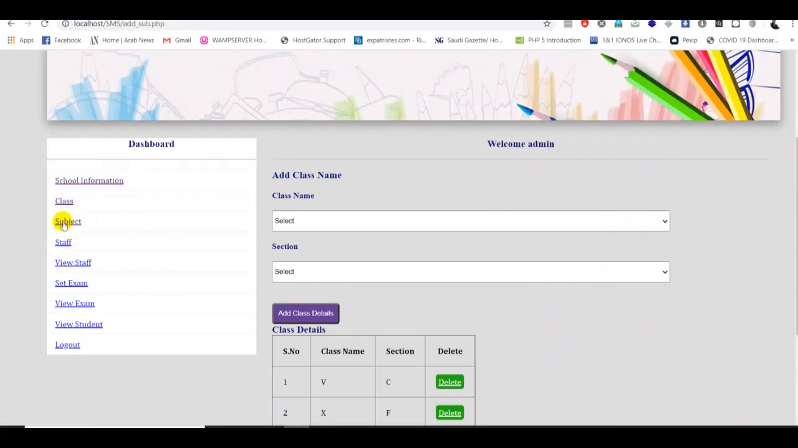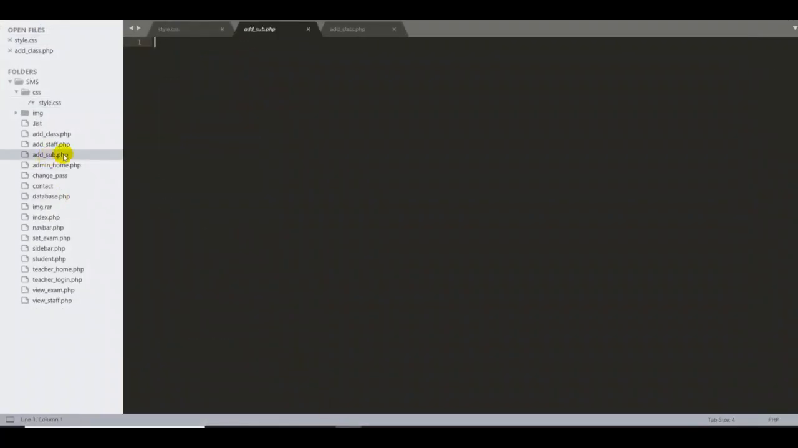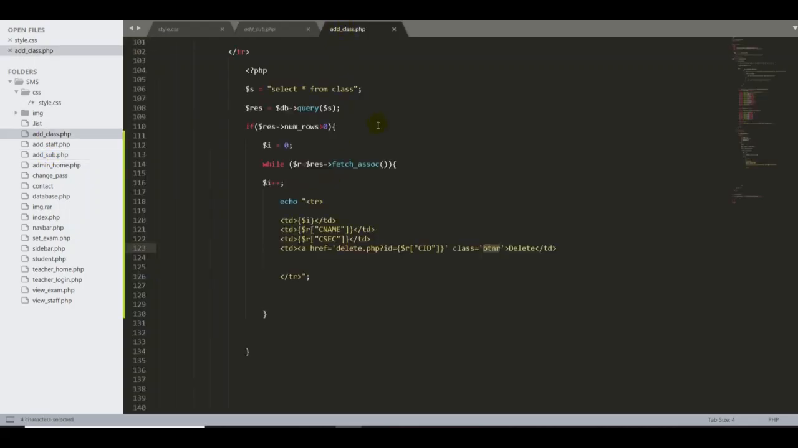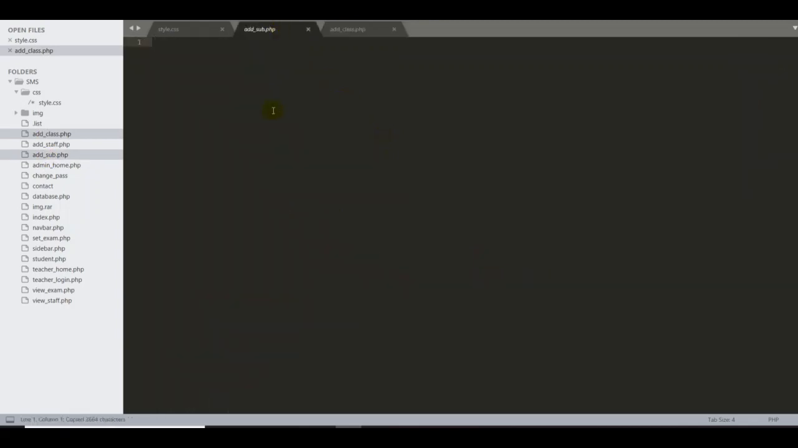So I click the subject. We have already created a subject page called add underscore sub.php. Then the important thing is, guys, for example, in the subject pages or class pages, everything is a similar design, but only thing we have to change is the PHP script. So in this case, I go back to my Sublime editor. I have already created add underscore subject, so I don't have any code over there. So what I have to do first, guys, I have to go back here, Control A, Control C, then I put Control V over here, guys.